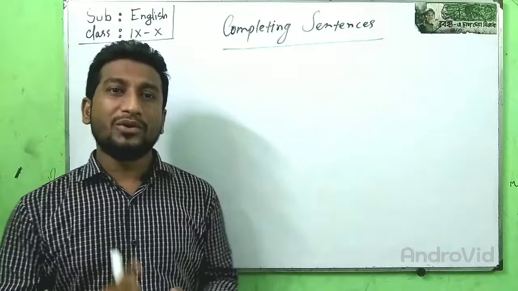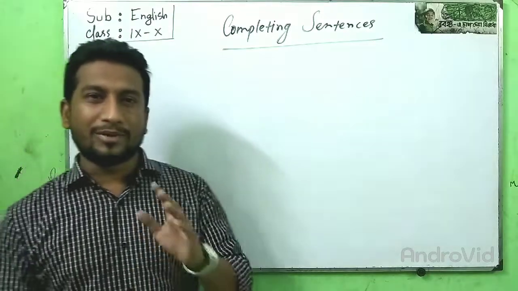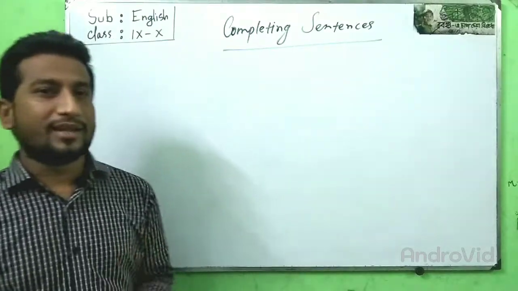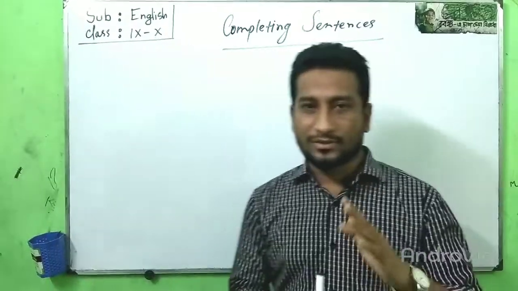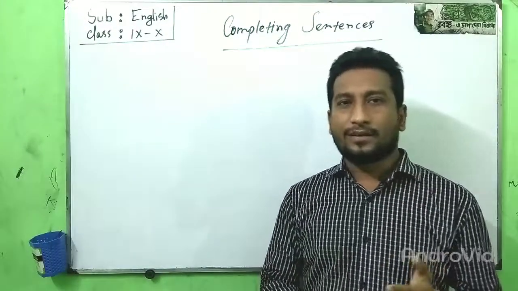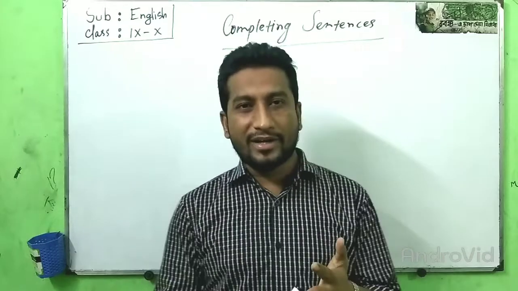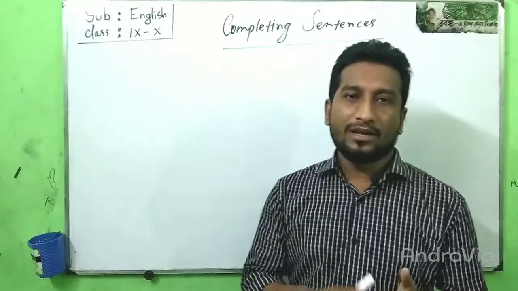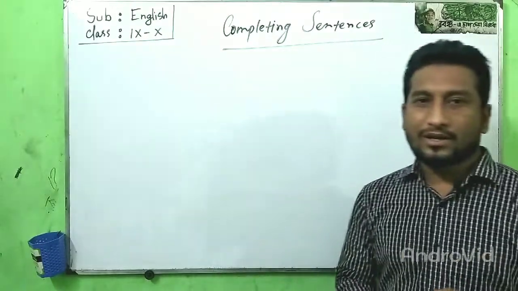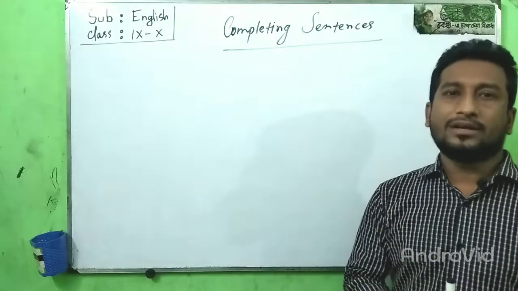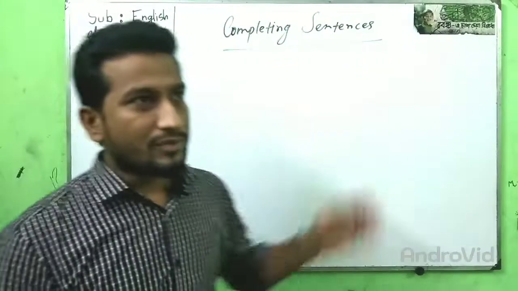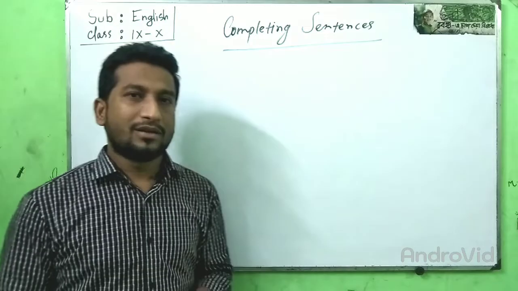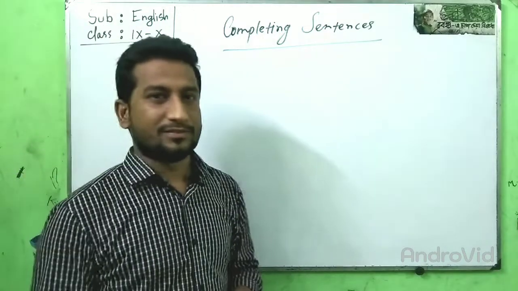Today, I am going to start a new class on completing sentences. Basically, completing sentence includes some important topics of English grammar. These are conditionals, infinitive, gerund, participle, some linking words or connectors, and some important proverbs. Now, I am going to start from conditional sentence.